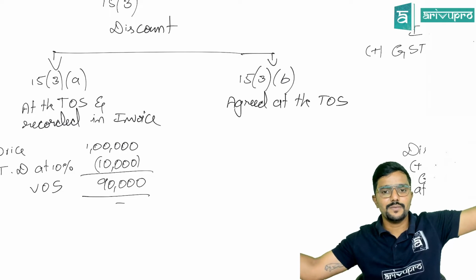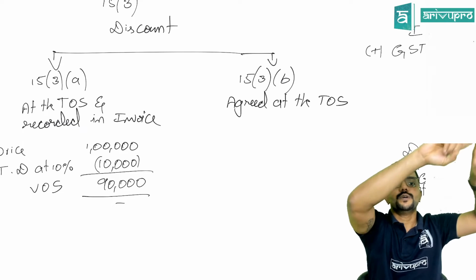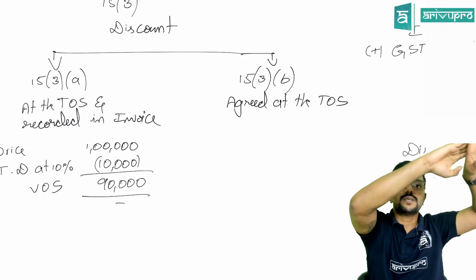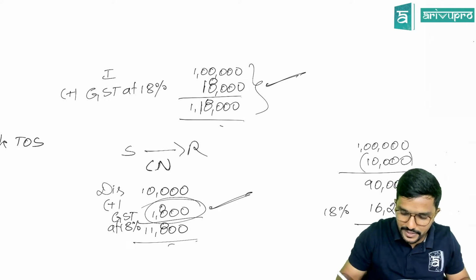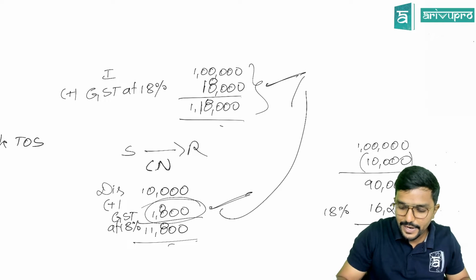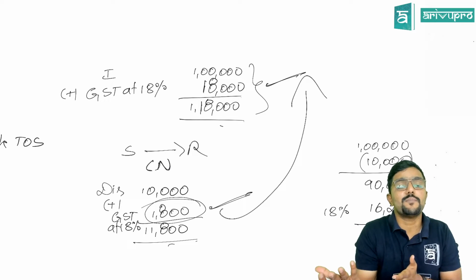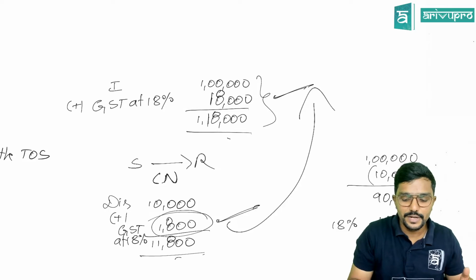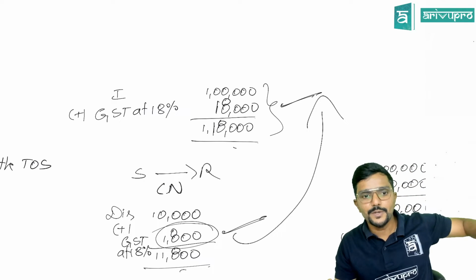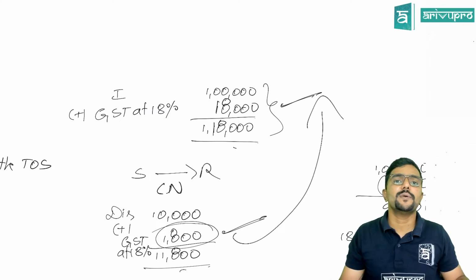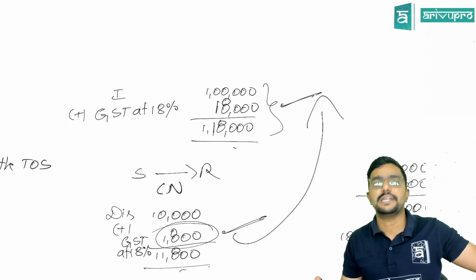Discount is given in the later part. In that case, whatever discount you are giving has to be linked to some invoice or some supply. So this 10,000 discount has to be linked to this invoice. This discount is with respect to which supply? I should be able to link it, because for every invoice there will be an invoice number. The supplier should be able to link the discount to a particular supply which has already happened.